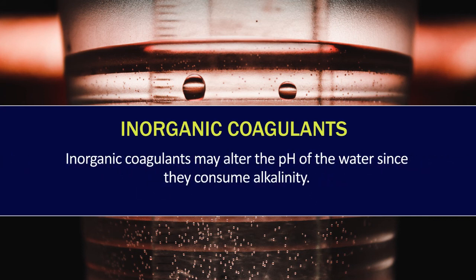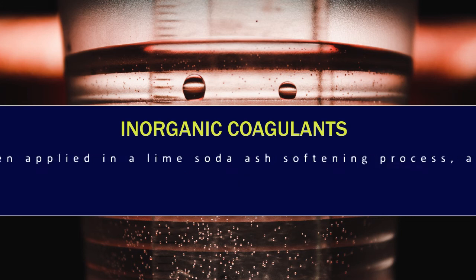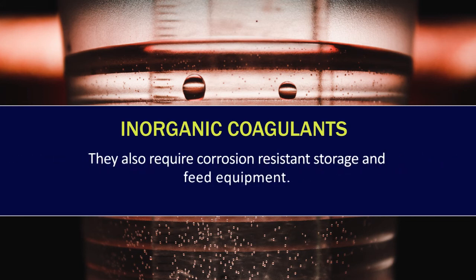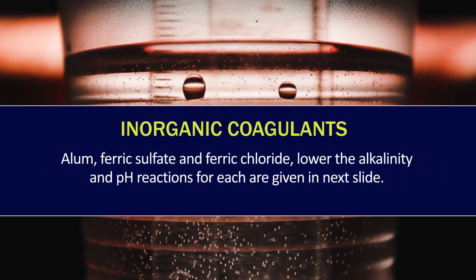Inorganic coagulants may alter the pH of the water since they consume alkalinity. When applied in a lime soda ash softening process, alum and iron salts generate demands for lime and soda ash. They also require corrosion resistant storage and feed equipment. Alum, ferric sulfate, and ferric chloride lower the alkalinity and pH. The reactions for each are given in the next slide.